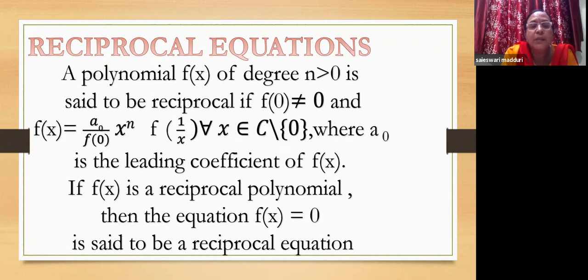If f of x is a reciprocal polynomial, then the equation f of x equal to 0 is said to be a reciprocal equation. So you must be getting confused with the entire definition. It is very simple. I hope you remember what palindromes are. Palindromes are nothing but words whose letters are the same from either side.